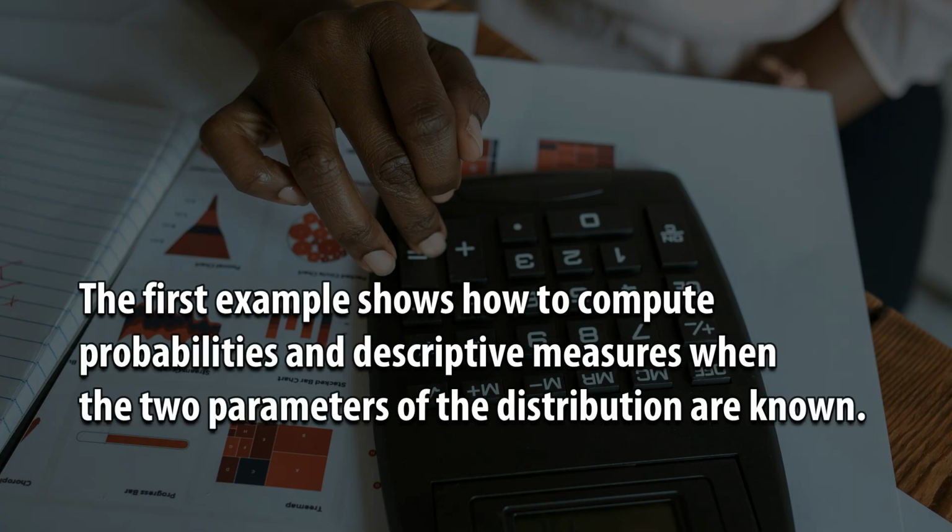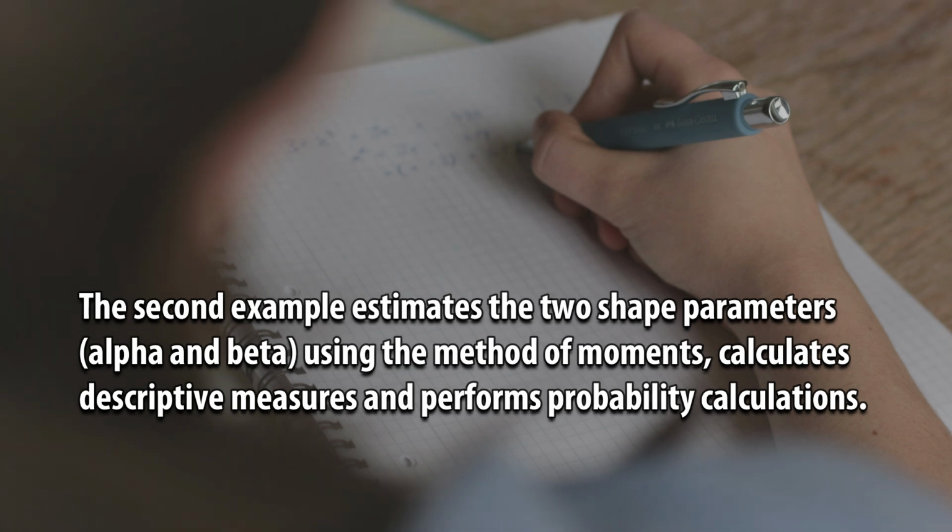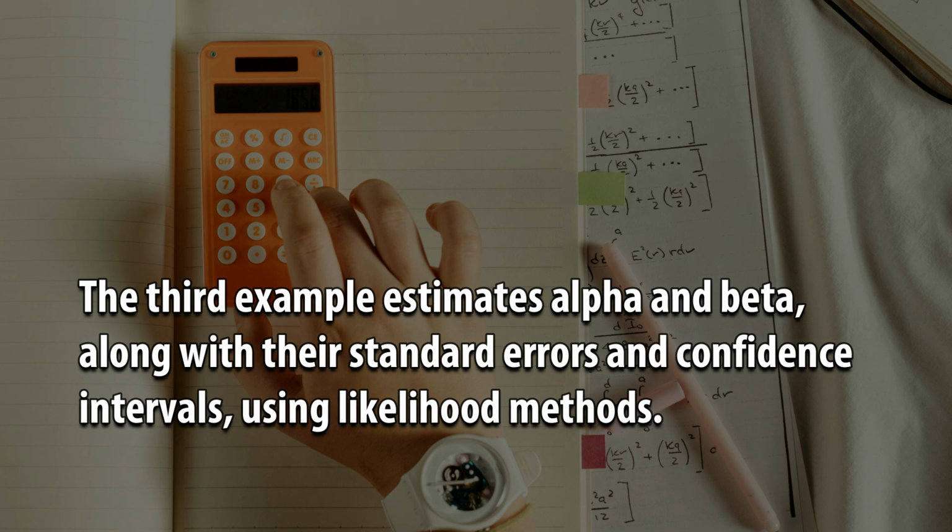The first example shows how to compute probabilities and descriptive measures when the 2 parameters of the distribution are known. The second example estimates the 2 shape parameters, alpha and beta, using the method of moments, calculates descriptive measures and performs probability calculations. The third example estimates alpha and beta, along with their standard errors and confidence intervals, using likelihood